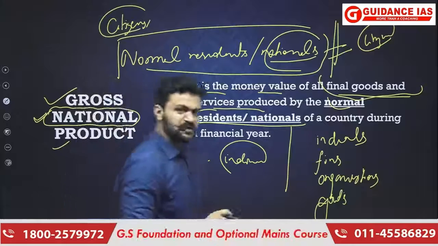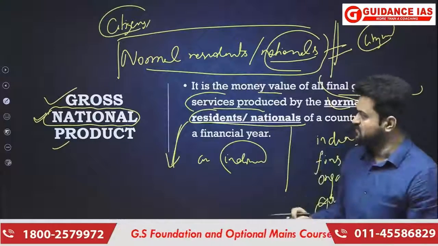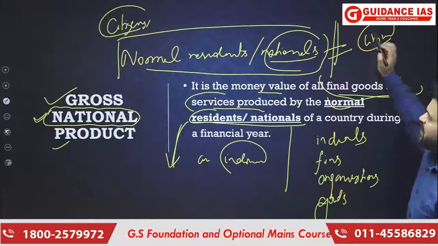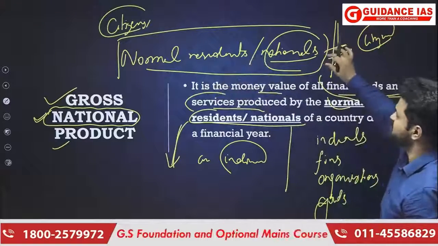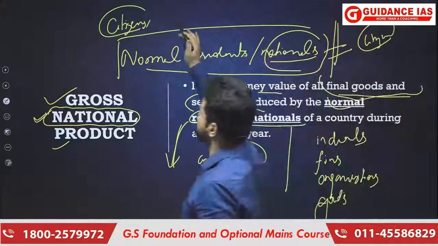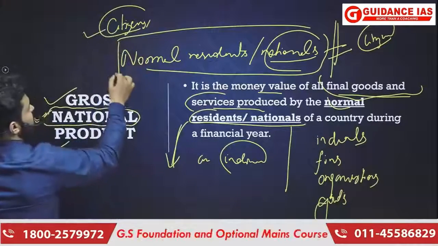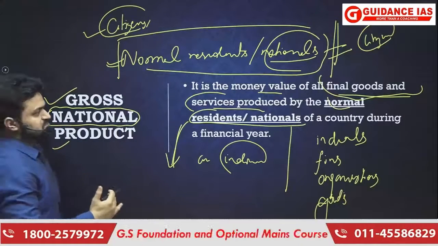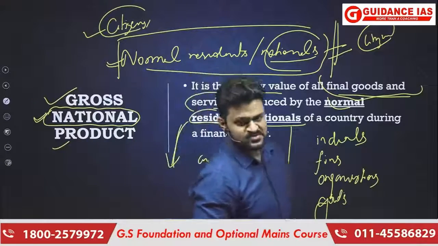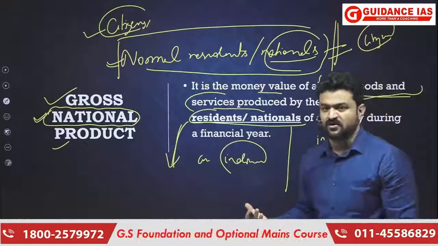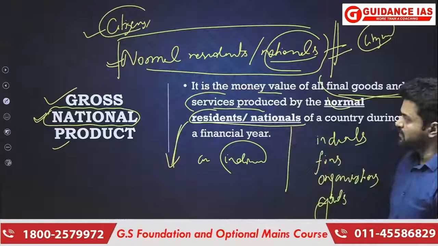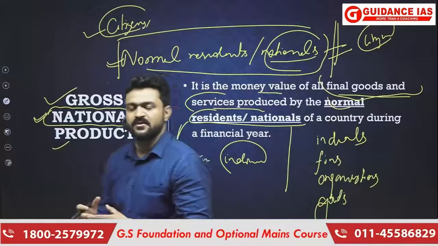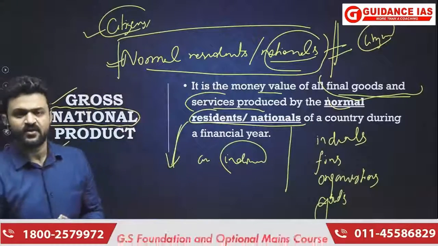GNP is the money value of all the final goods and services produced by the nationals or normal residents of a country. And you should not get confused between citizenship and normal residents or nationals. Whether the production is taking place within the political boundary or domestic territory or outside the domestic territory of a country, that is not the concern here. So when it comes to GNP, what is important? Whether the production is by nationals of a country or not.